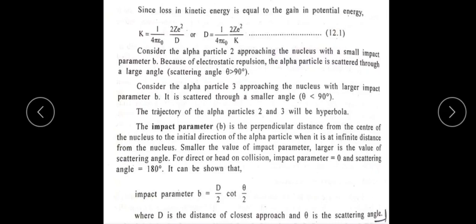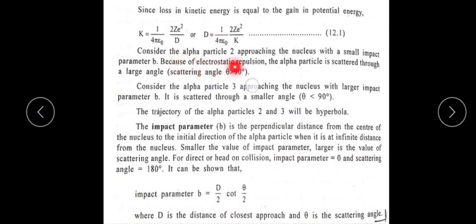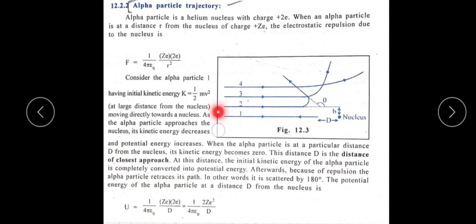Now consider alpha particle 2, the second alpha particle, approaching the nucleus with a small impact parameter b. See here, this b represents the perpendicular distance between the path of the alpha particle and the center of the nucleus.